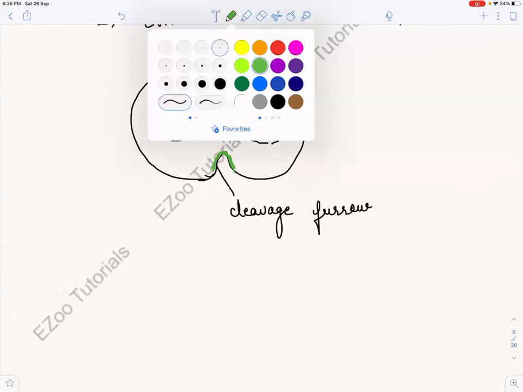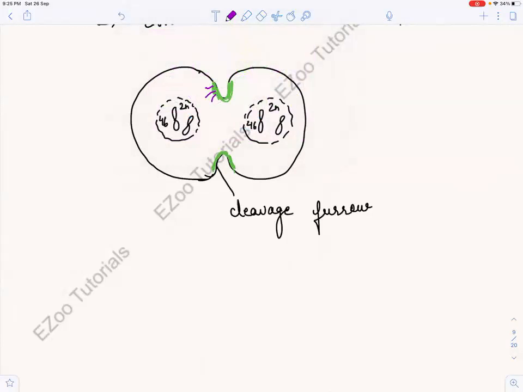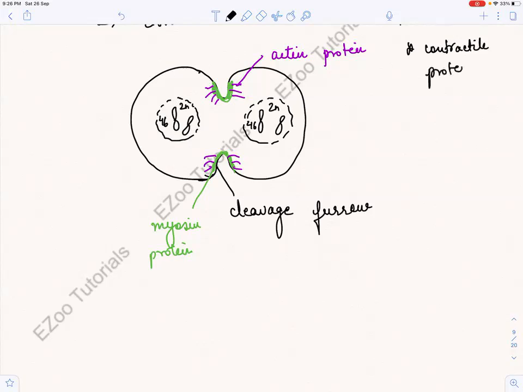और एक होता है ऐसे actin protein, right? So basically this is actin protein, and this green one you can know is the myosin protein. And what are these myosin and actin proteins? These are contractile proteins, right? So basically ये cell के cleavage furrow बनाने में help करते हैं. So these are contractile proteins.